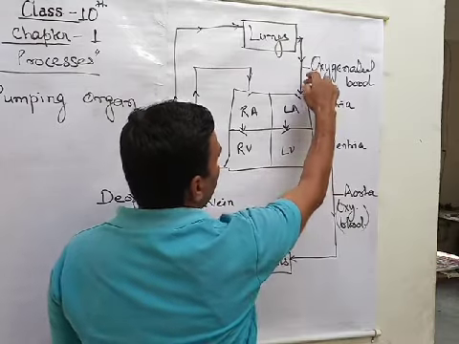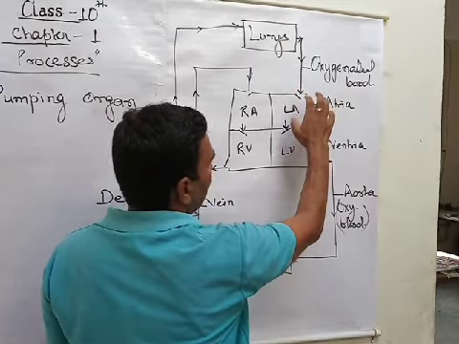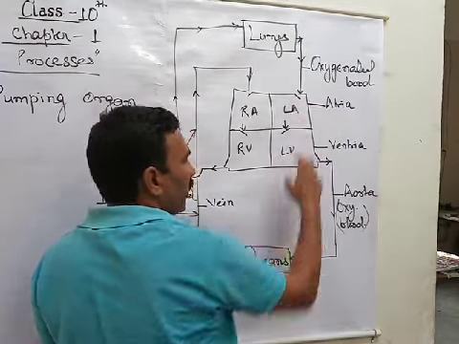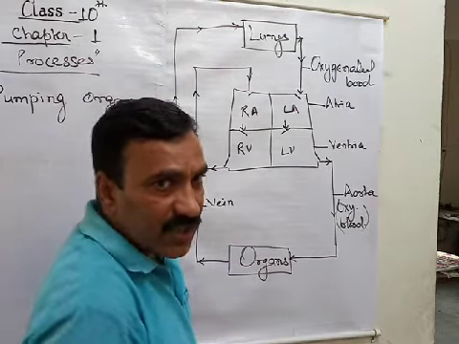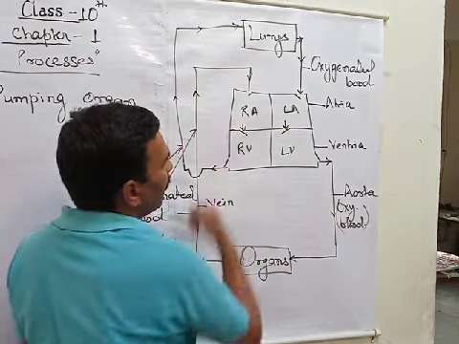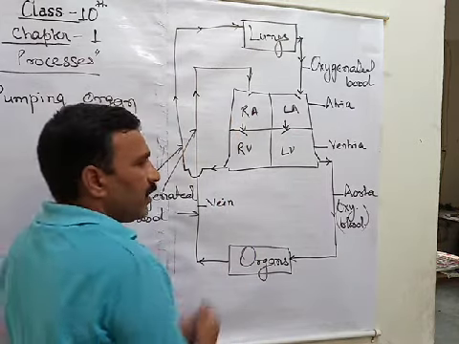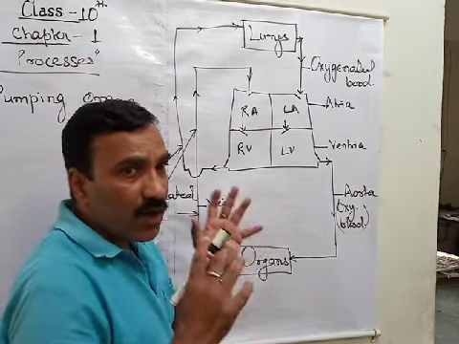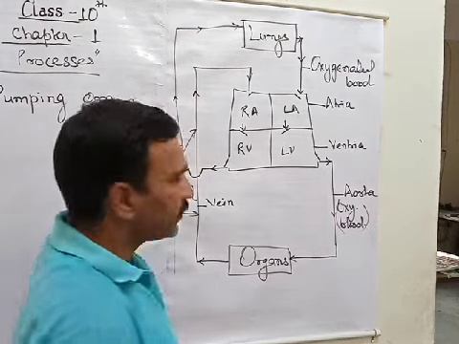The left side of the heart, this is the left side. Left side of the heart, both chambers contain oxygenated blood. Got it? On the other hand, the right side of the heart, both chambers contain deoxygenated blood. Got it?